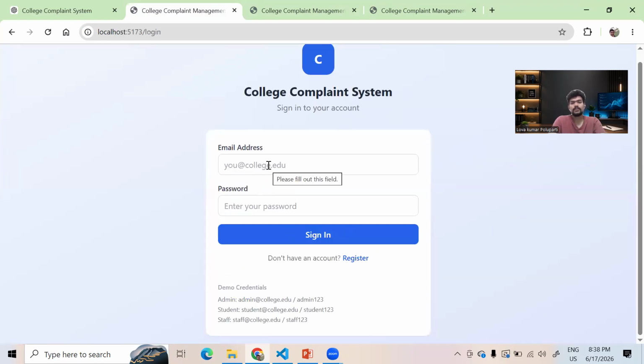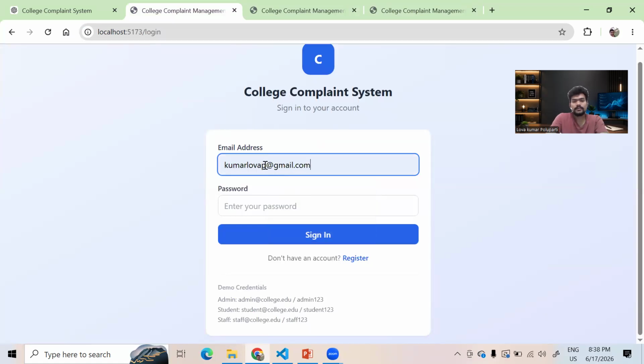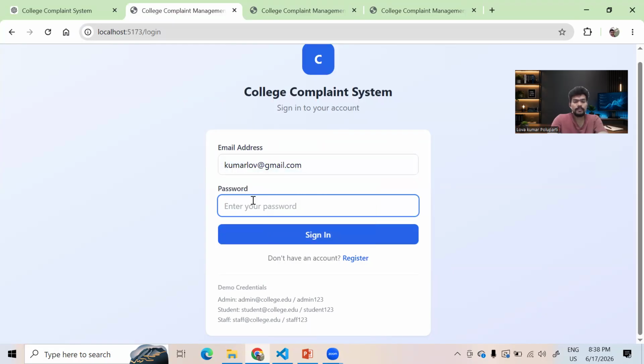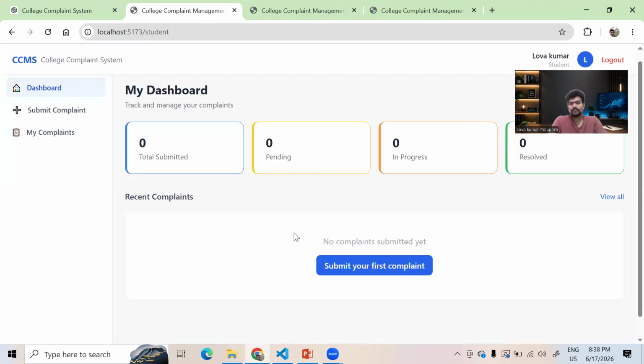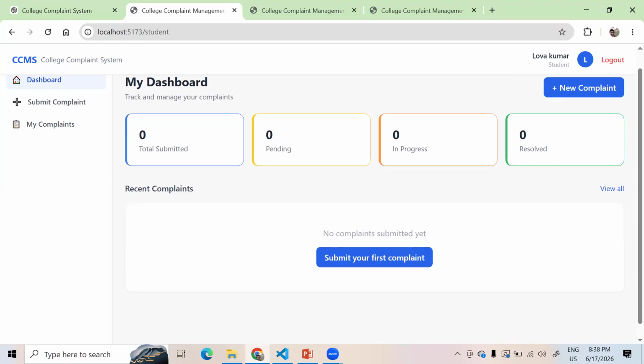Now it is asking for the login. Let's say I'm taking this and the account will be created, and I want to enter the password and sign in here. Wow, it was showing the complete picture, right? This is really disturbing actually.